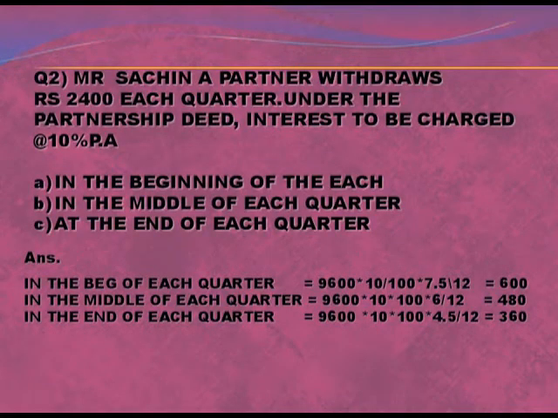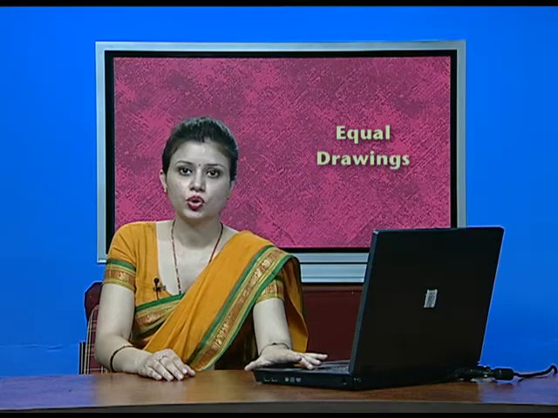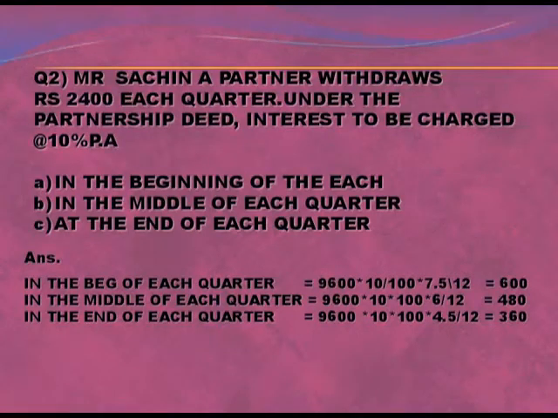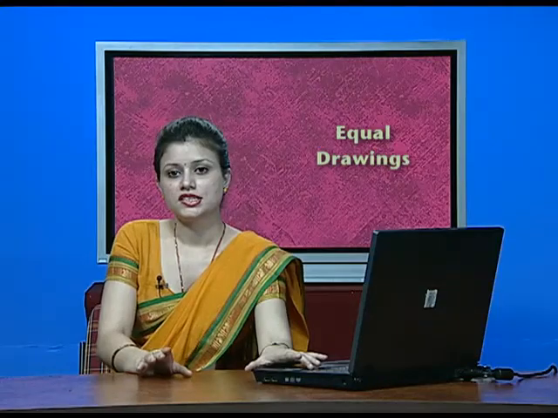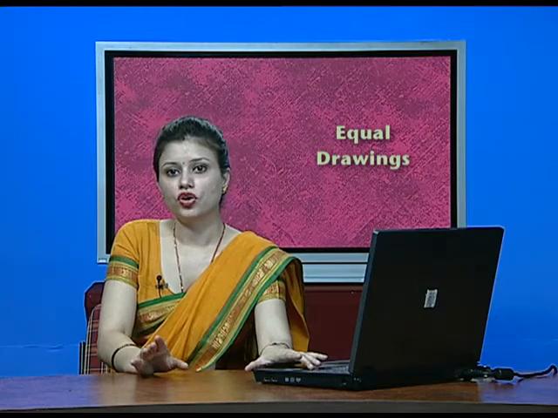Mr. Sachin, a partner, withdraws 2400 each quarter. Under the partnership deed, interest to be charged 10% per annum. Calculate interest on drawing in the beginning of each quarter, in the middle of each quarter, at the end of each quarter. If Sachin is withdrawing 2400 in one quarter, that means for the whole year he will withdraw 9600, that you can see in the solution. Total drawing will be 9600 in all the cases, then rate will be same for all the cases, then average period will be different according to beginning, middle and end. This is how you will calculate interest on drawing for each quarter.